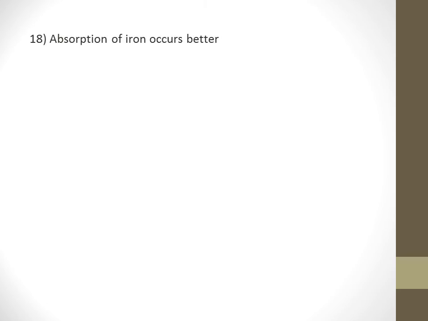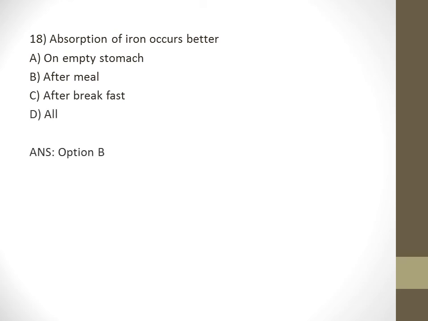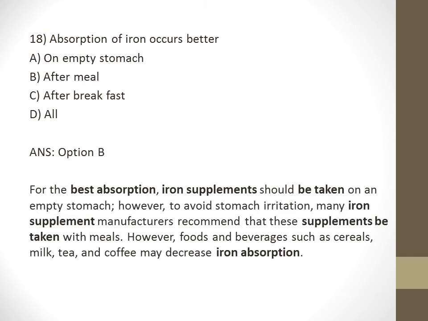Absorption of iron occurs better. Option A. on empty stomach, B. after meal, C. after breakfast and D. all. And the answer is option B. After meal. For the best absorption, iron supplement should be taken on an empty stomach. However, it causes stomach irritation. So many iron supplement manufacturers recommend taking these supplements after meals. However, food and beverages such as cereals, milk, tea and coffee may decrease the iron absorption.